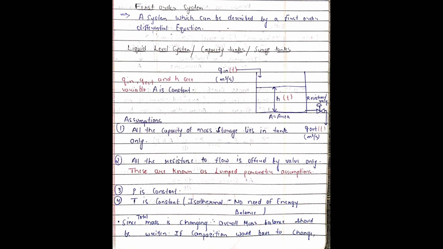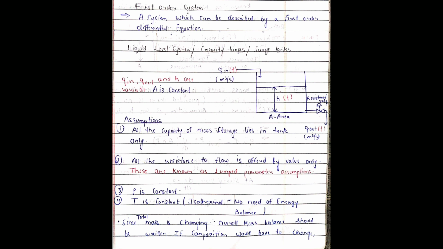The first assumption says that all the capacity of mass storage lies in the tank only, and all resistance to the flow is offered by the valve only. That means all the resistance will be there in the valve only, no resistance will be offered by the tank. These two assumptions combined are called the lumped parameter assumptions. We have two more assumptions: density is constant and temperature is constant.